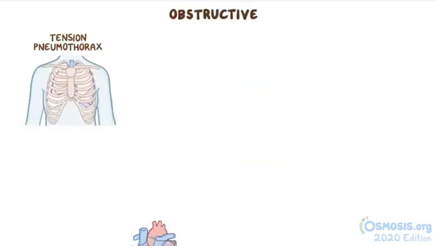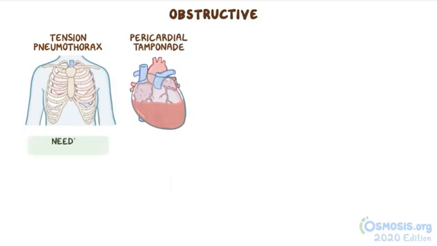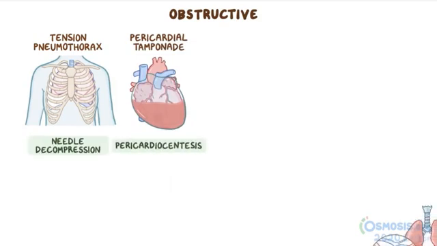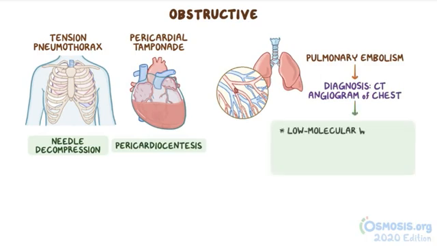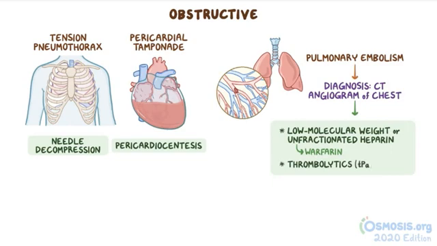Alright, when it comes to obstructive shock, tension pneumothorax and pericardial tamponade are managed by a needle decompression or a pericardiocentesis. Another cause is a pulmonary embolism, and the diagnosis is made with a CT angiogram of the chest. Anticoagulation is provided with low molecular weight or unfractionated heparin followed by warfarin. When a PE is massive enough to result in shock, thrombolytics like TPA are indicated.